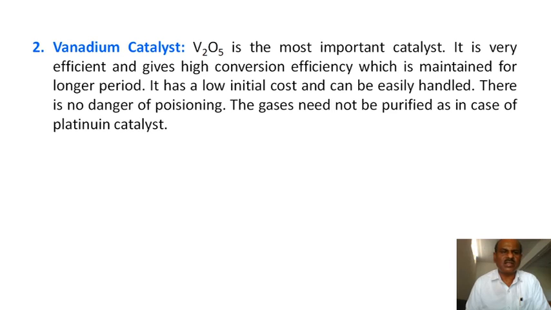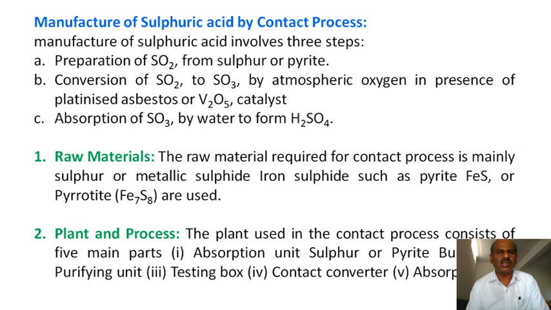So you may also be asked in the examination, what is the difference between platinum and vanadium pentoxide? It is one of the advanced catalysts. Very good results are obtained, and the yield of the product is also good. Both platinum and vanadium are used in the contact process.